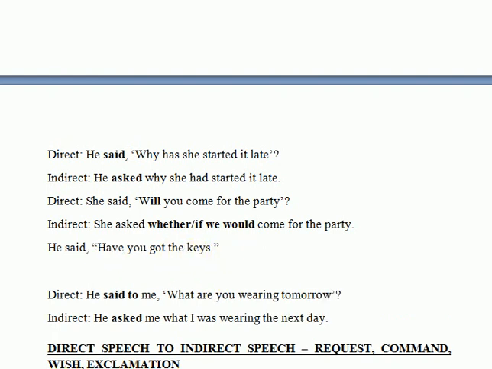So if this is the sentence, "Have you got the keys?" he said, what will we do? Firstly, we will simply change the tag word said into asked. He asked. Now have tells that since this is the auxiliary, we would use if or whether as a conjunction. I would use if. Done. Then have you got the keys?